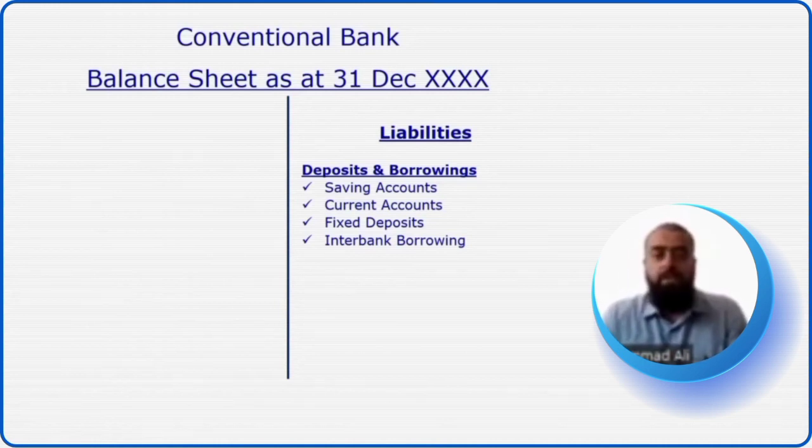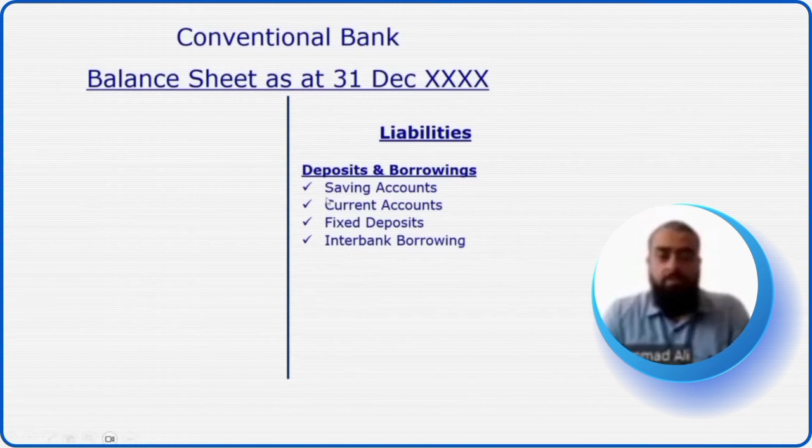This is because riba is any gain or profit that a borrower pays to the lender under a contract of loan. So riba is basically the profit that is given over and above the principal amount. Since in current accounts there is no profit or benefit being given to the lender or the customer on his deposit, riba does not come into the picture. Savings accounts involve the giving of profit by the bank to the customer, so they involve riba, but current accounts do not.